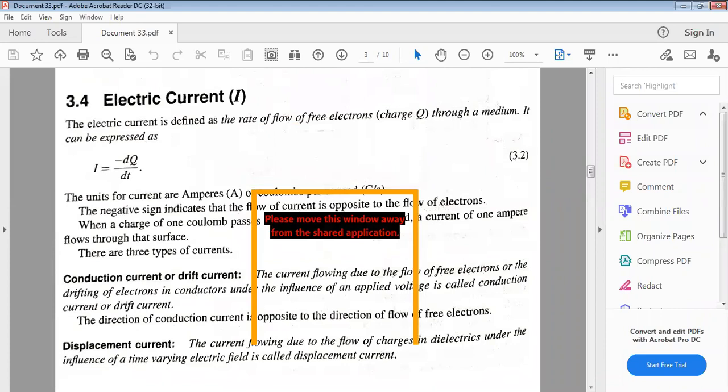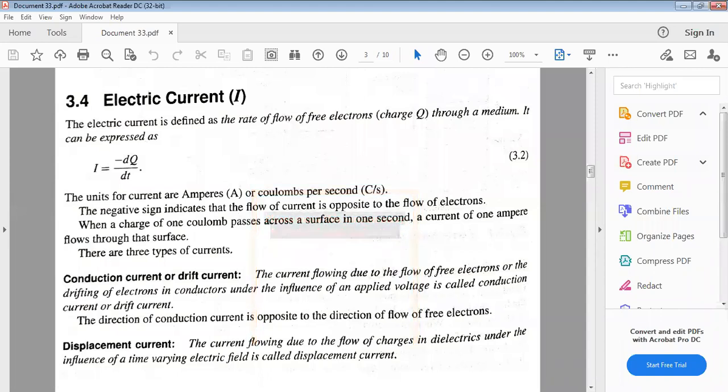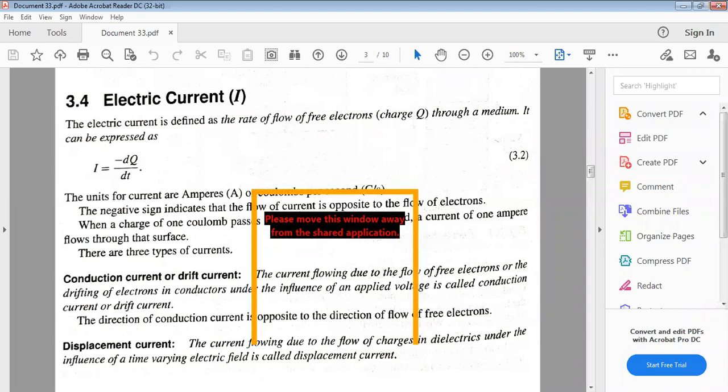Electric current I: the electric current is defined as the rate of flow of free electrons through the medium. You already know this, I equal to dq by dt. The unit of current is amperes. The negative sign indicates the flow of current is opposite to the electron flow.